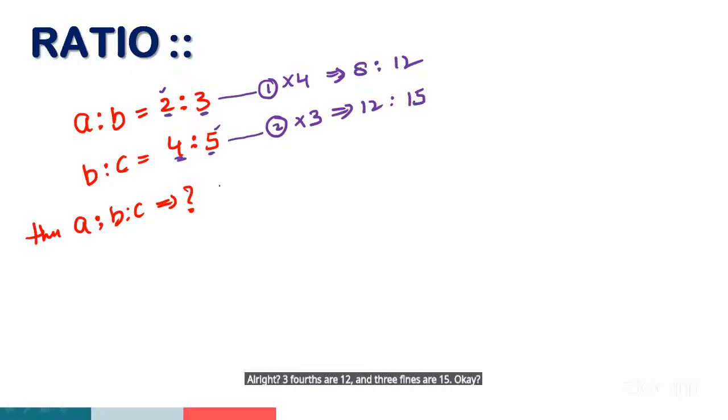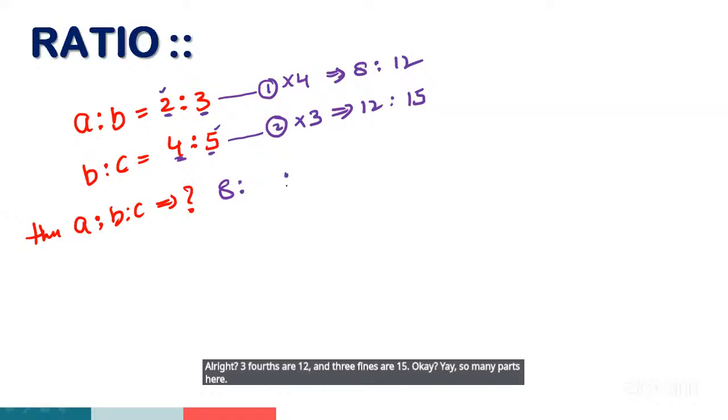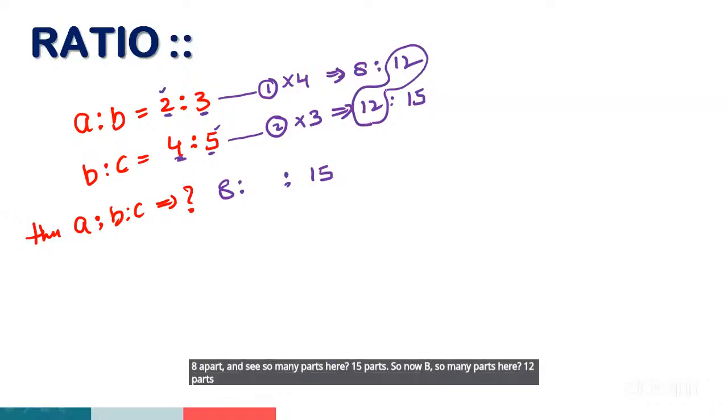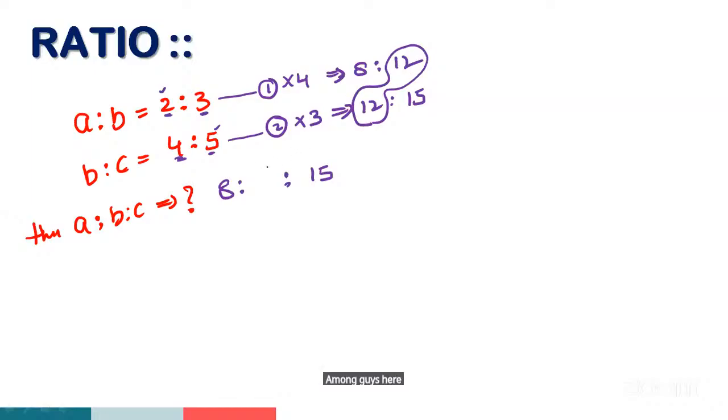Okay. A is how many parts here? 8 parts. And C is how many parts here? 15 parts. So now B is how many parts here? 12 parts, common, guys. So then take the one common number, 12. Any cancellations here? No cancellation.